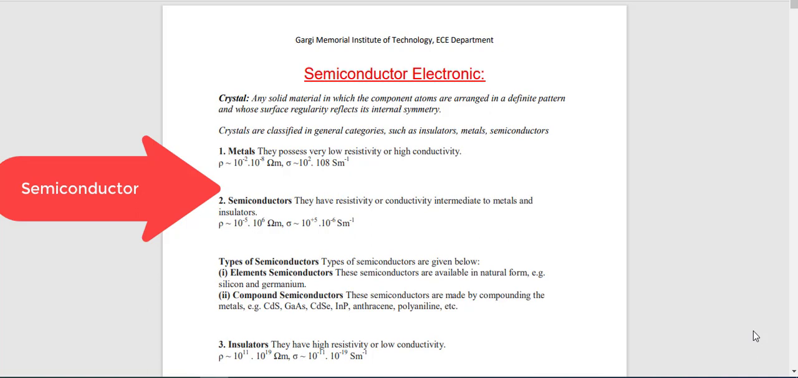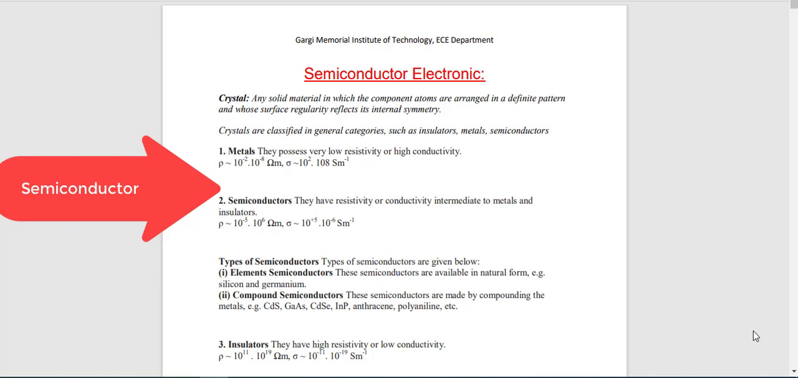Today we will discuss some important topics related to semiconductors. In my previous lecture, I already shared some topics related to semiconductors. I think all of you have gone through this. In my previous lecture I showed you some topics like crystal, what is metal, what is semiconductor, just the basic idea, and the types of semiconductors.